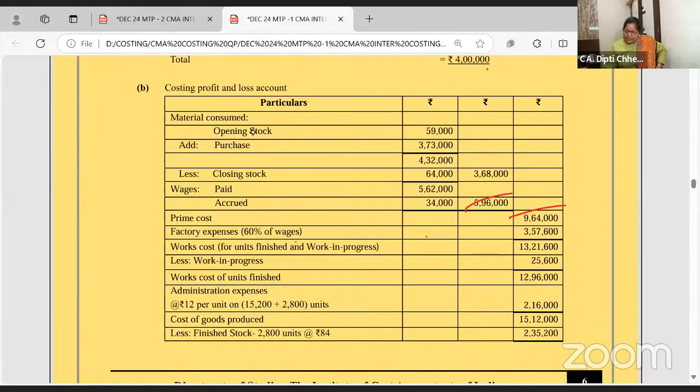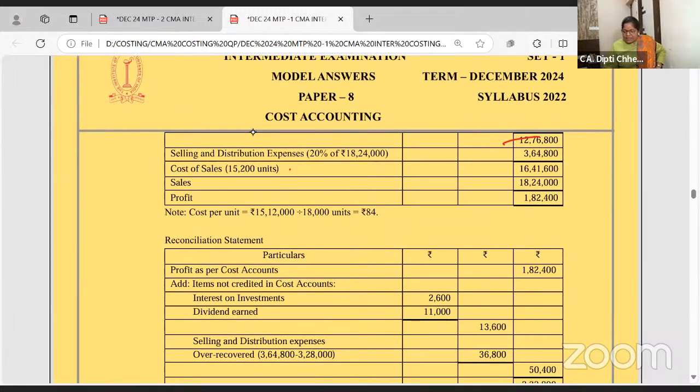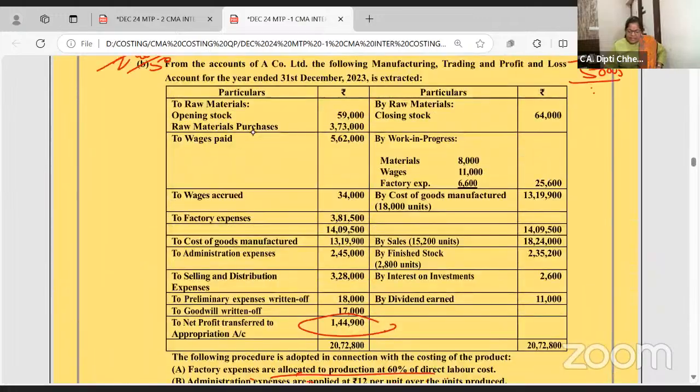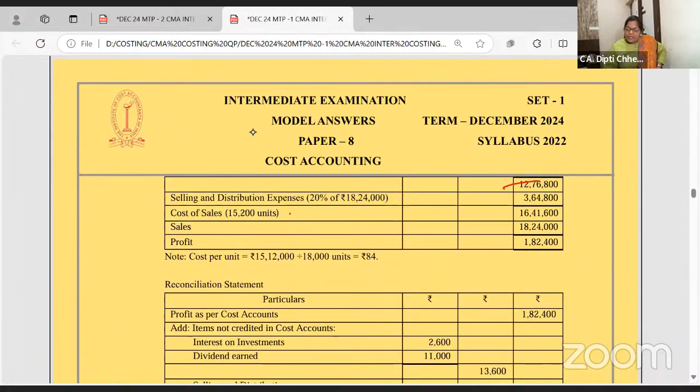P&L accounts. Factory overhead is 60% of the wages. Closing work in progress will be minus, opening is not there. It is a cost sheet only. Administrative expenses are 12 per unit. So you have to charge, and then closing stock you will minus, and you will get the answer. And reconcile the profit. Reconciliation is very simple. I don't think so much they will ask you for 7 marks, to make the cost sheet and also do reconciliation. Clear?